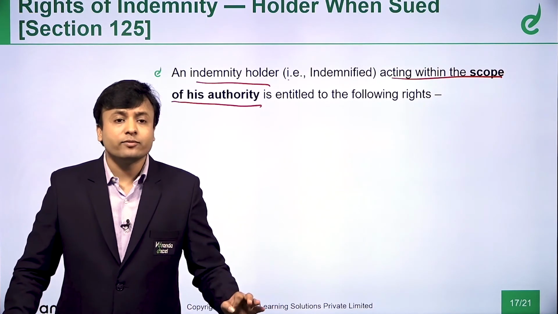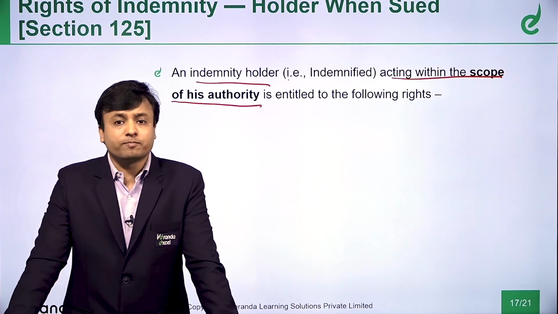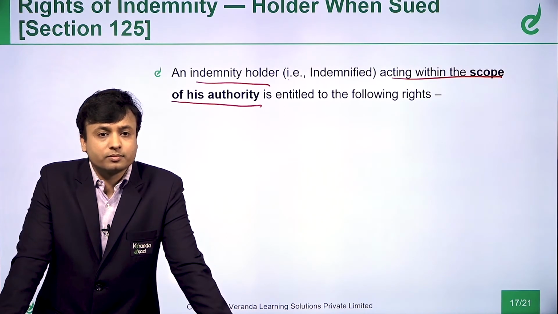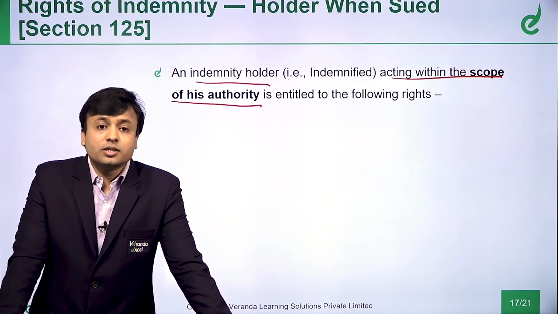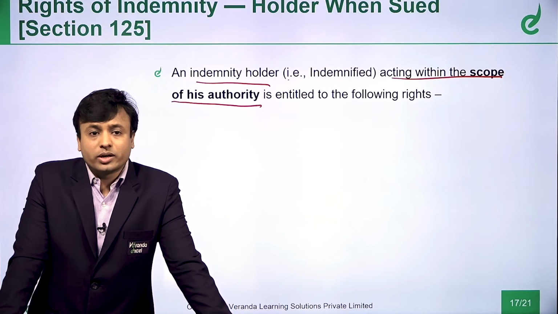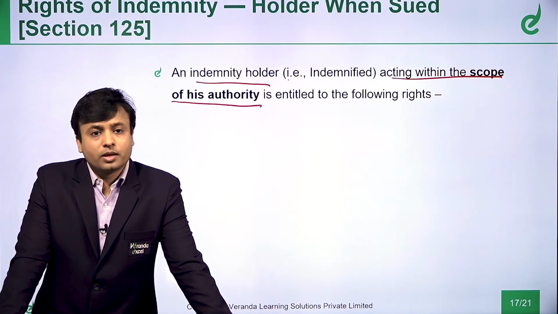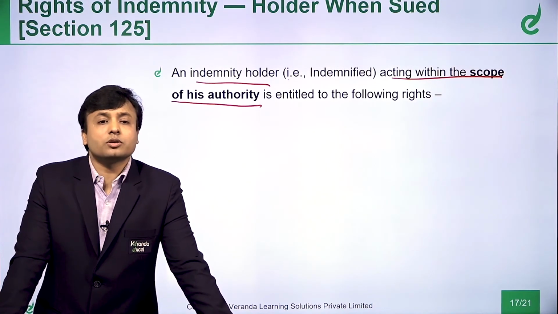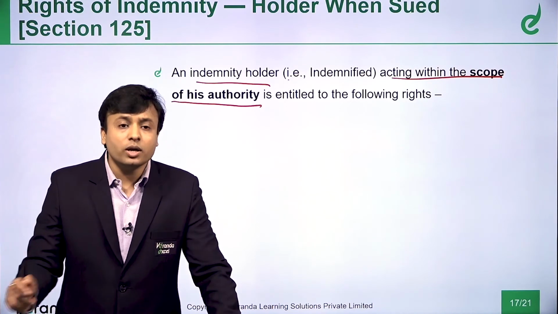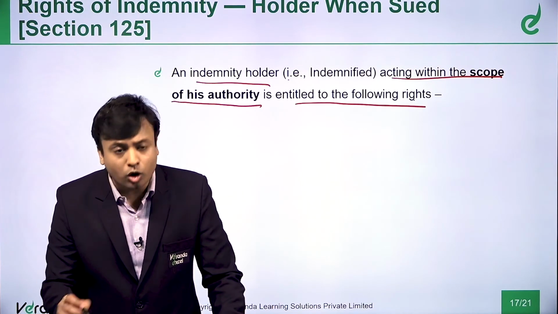He should be acting within his scope of authority. What does it mean? It is very, very important again. This indemnity holder should act within his scope of authority, and then only can he enforce these rights which we are going to talk about.